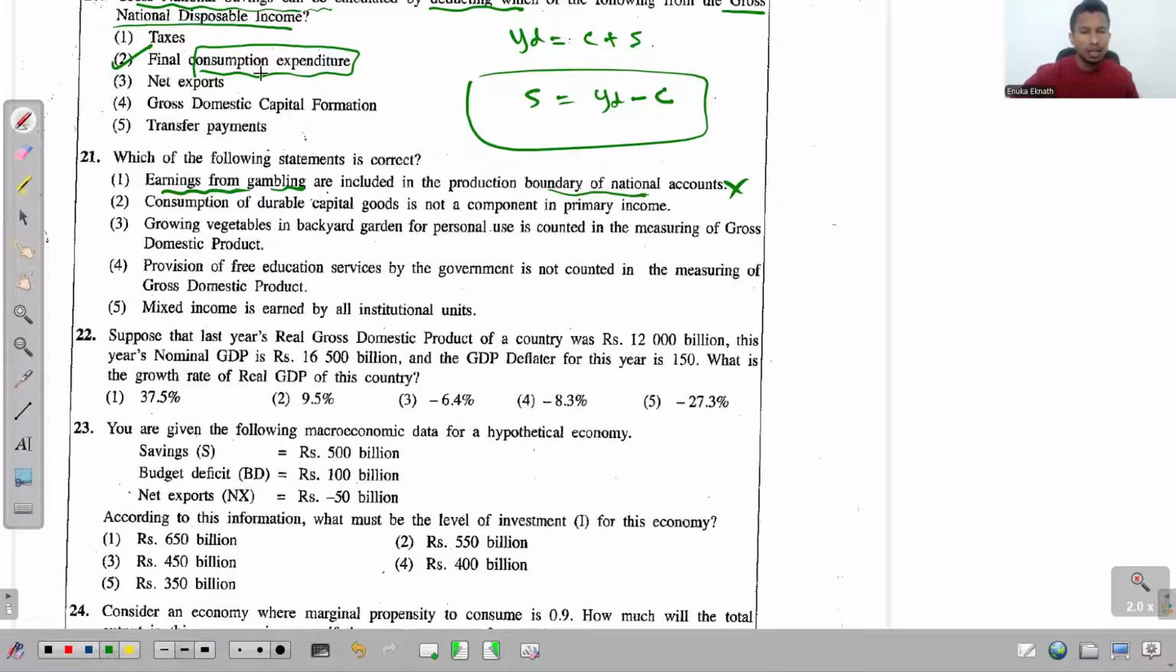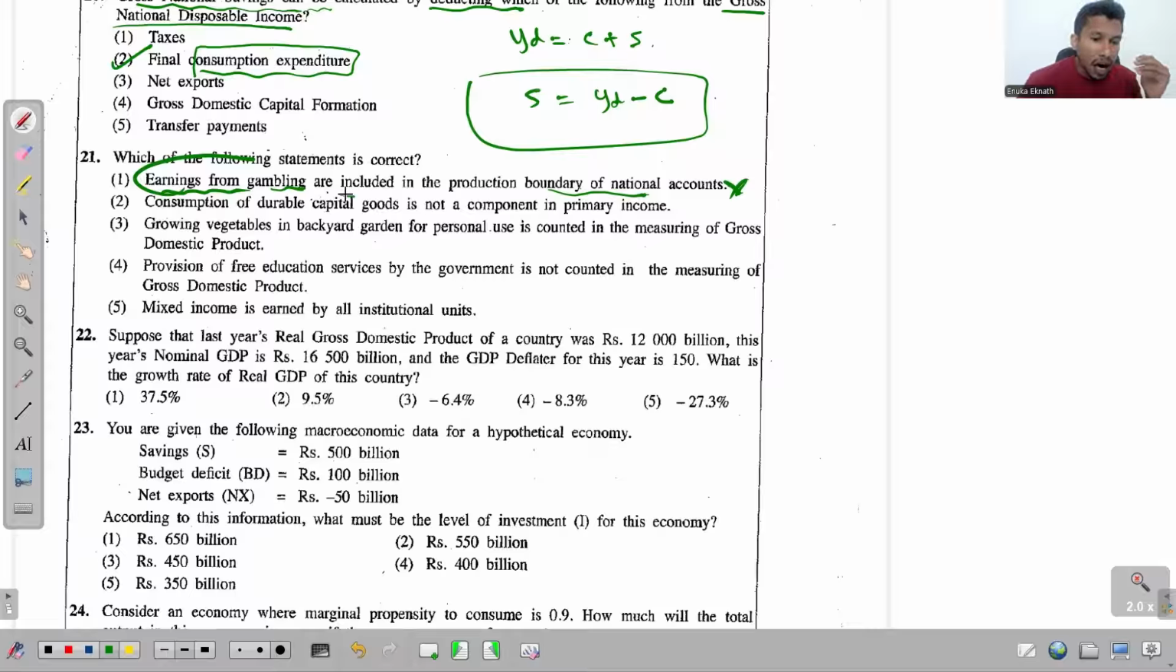So you collect all the money. So that's a 100% financial transaction. So earnings from gambling is not recorded in the calculation of GDP. That is not considered. Okay.